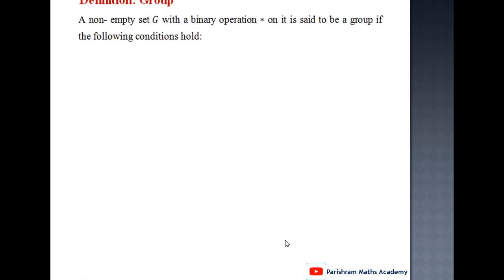Now, first, the definition of a group. A non-empty set G with a binary operation star on it is said to be a group if the following conditions are held. Here G is a non-empty set, and star is a binary operation on G.